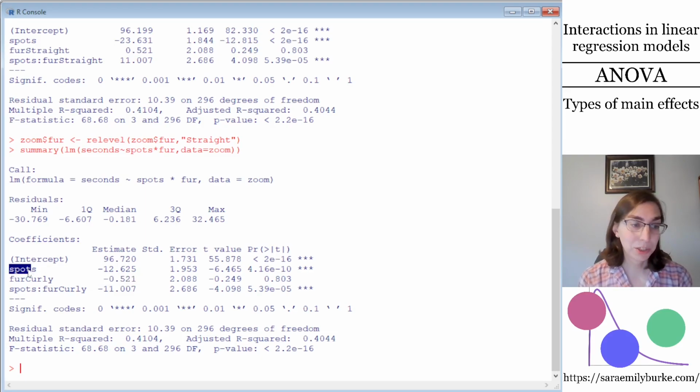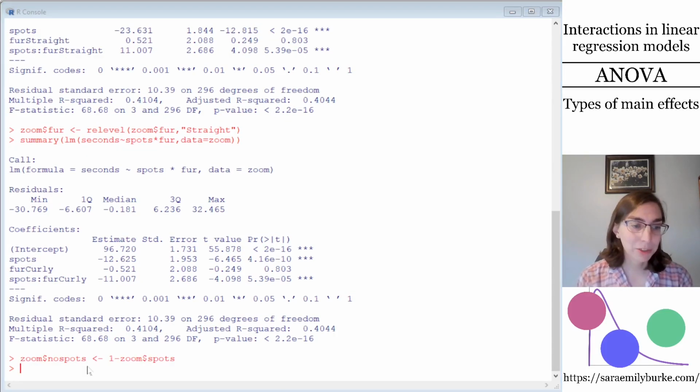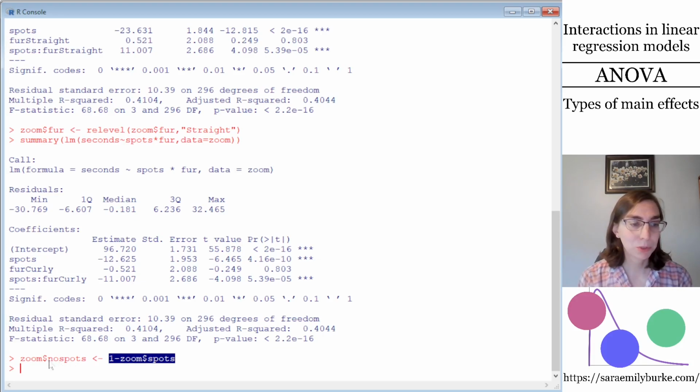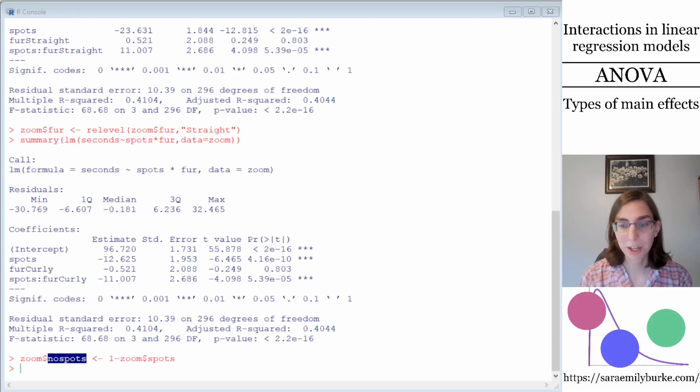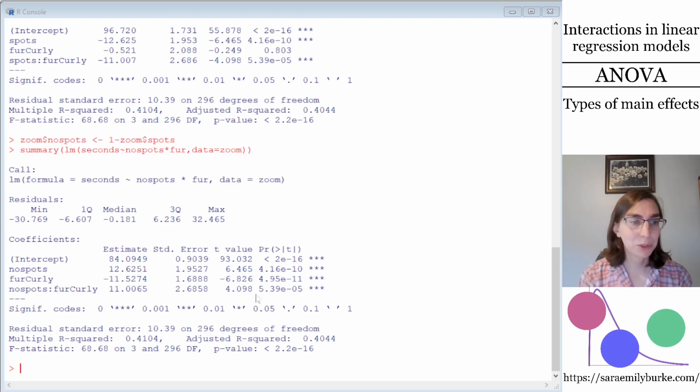then we would need to alter the encoding of this spots binary variable so that spots is 0 and no spots is 1. In this case, spots is not a factor, it's just numbers 0 and 1 in the first place. So I can create an alternative version of it called no spots that is just the result of 1 minus zoom$spots, the spots vector from the zoom data frame. And this will result in a new vector that has 0 for those who had spots and 1 for those dogs that did not have spots. Then when I run the regression model with no spots instead of spots as the indicator variable, I see that the slope for fur curly is different.